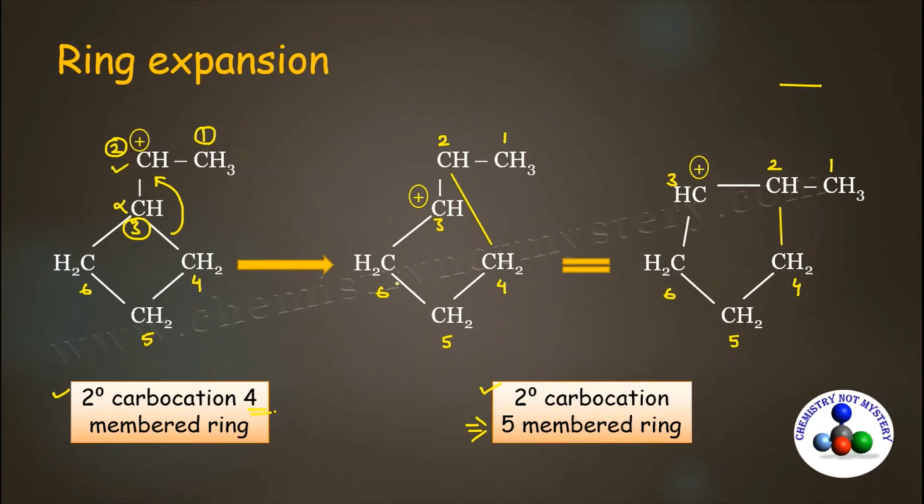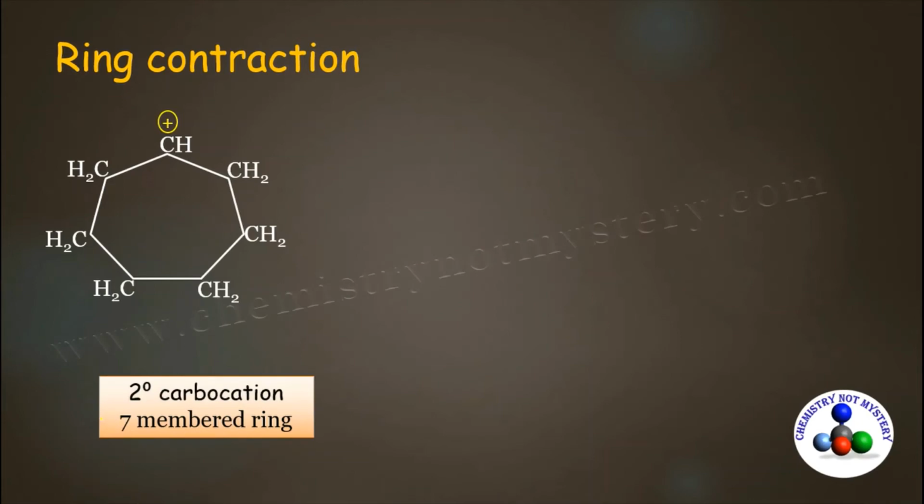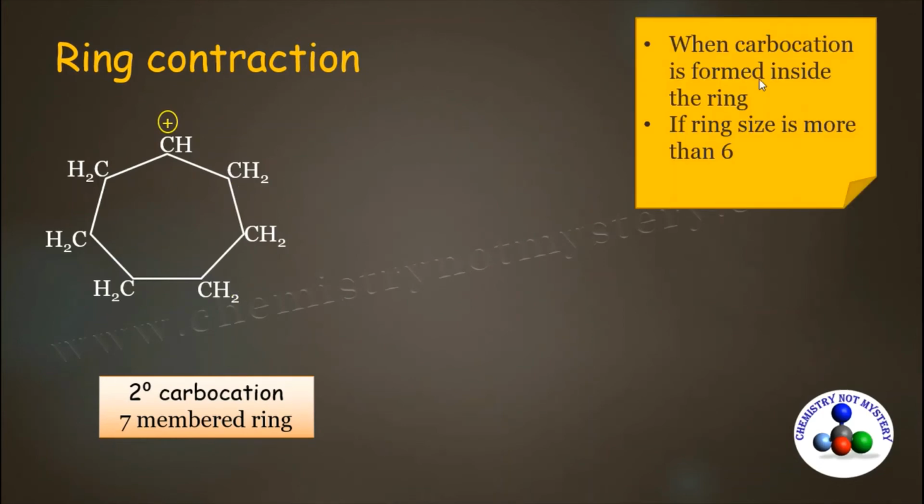Now come to another example, of ring contraction. First of all, identify this carbocation. This carbocation is a secondary carbocation as it is bonded to 2 other carbons, and it is a 7-membered ring. For ring contraction, the first condition is the carbocation should be formed inside the ring. So one condition is fulfilled, and the ring size should be more than 6, and it is a 7-membered ring. So both the conditions are satisfied. We can go for ring contraction.